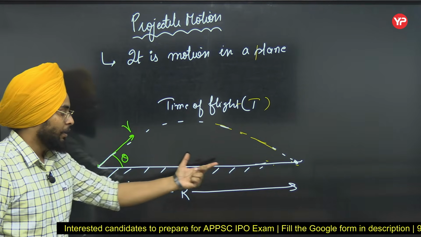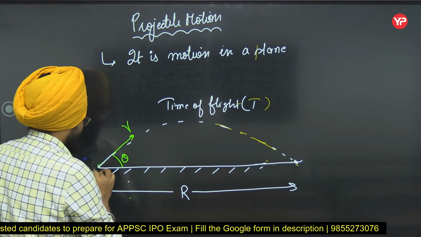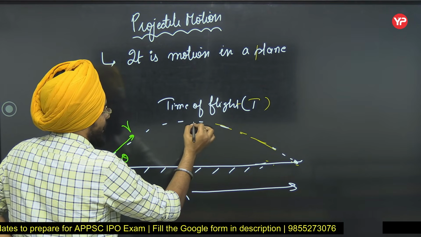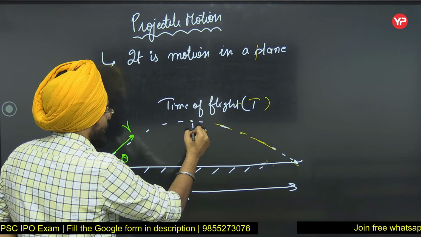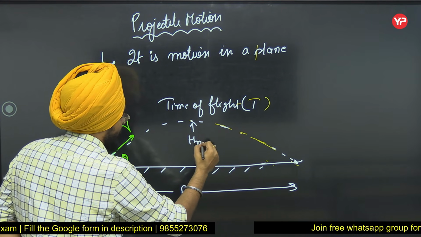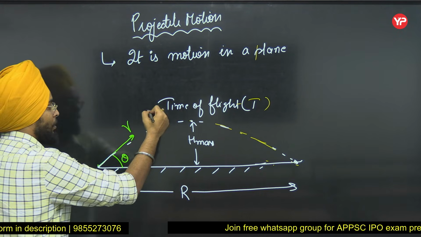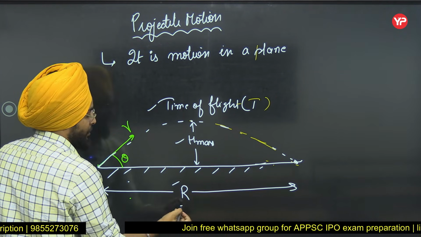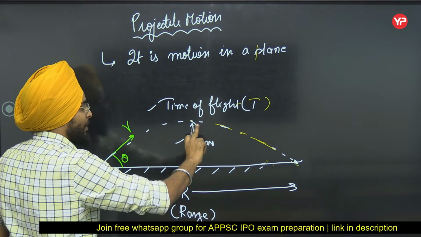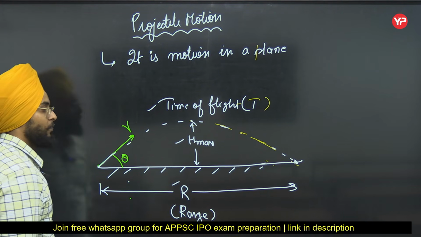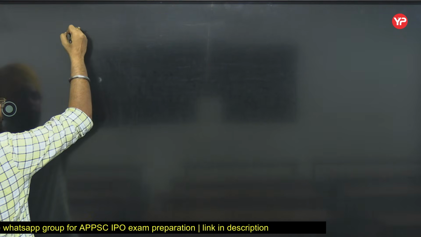During its journey from this point to this point, in between it was at a maximum height, and this is called your H max or maximum height. So one by one we will cover these three: range, maximum height, and time of flight. Okay. So first of all, let's talk about oblique projectile.